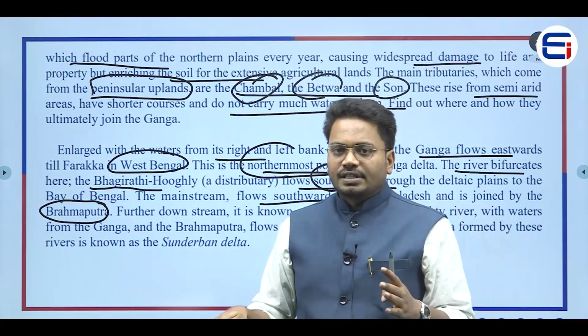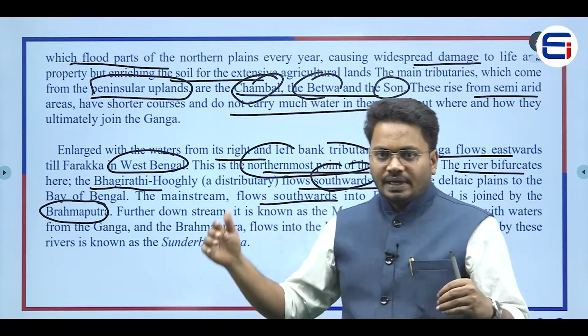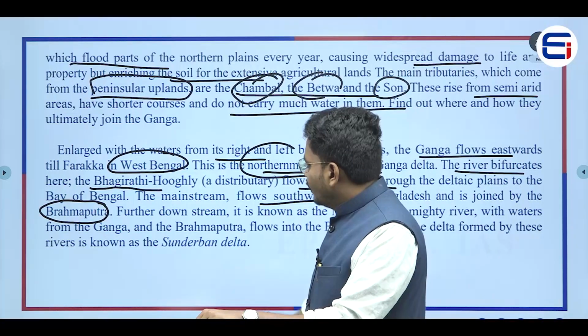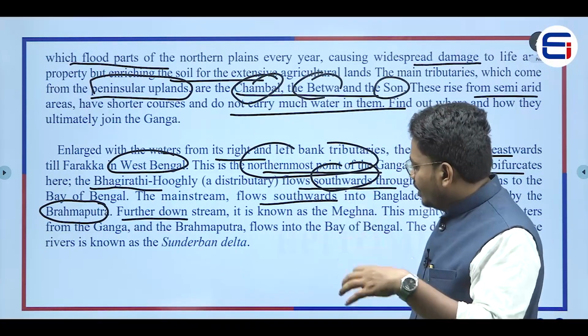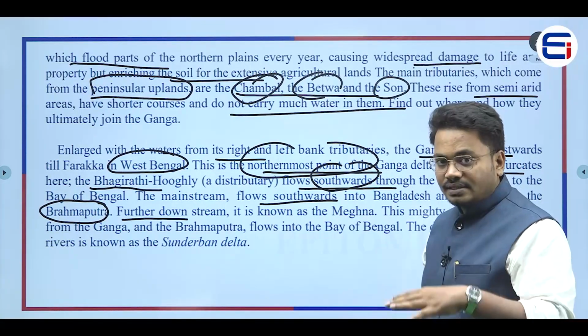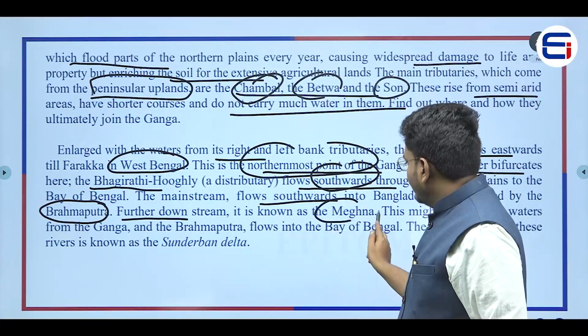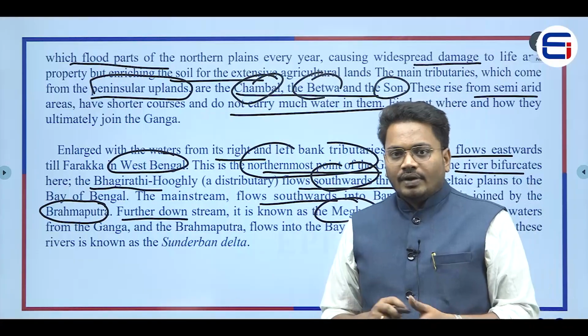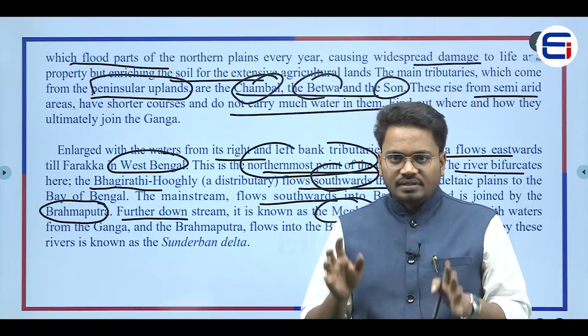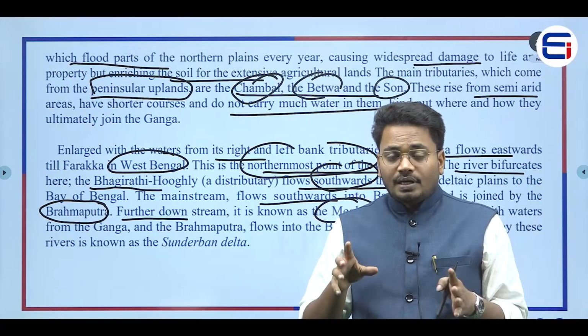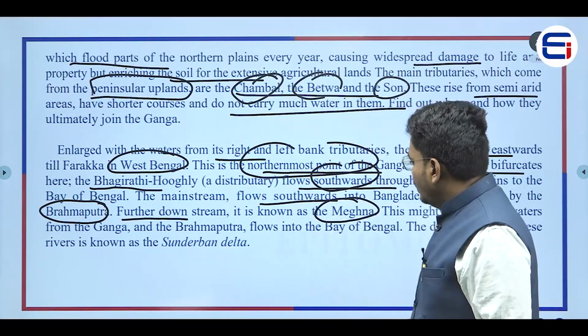After entering Bangladesh, the Ganga river mixes with the Brahmaputra river, and after mixing it moves further towards the southern side, where it is called Meghna. What does it mean? When the Ganga river meets the Brahmaputra river and starts flowing southwards, that river is called the Meghna river.